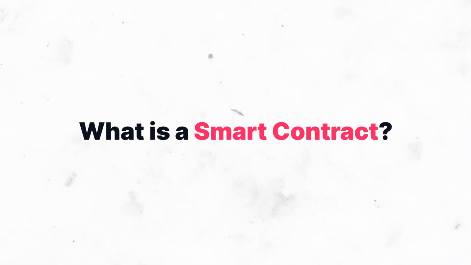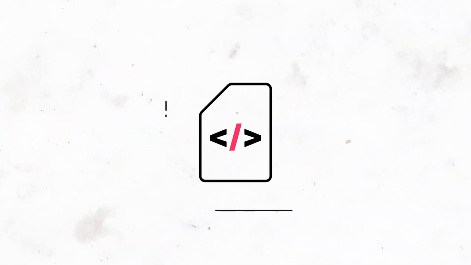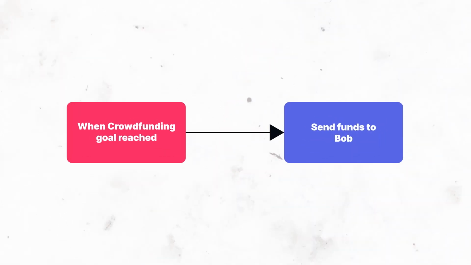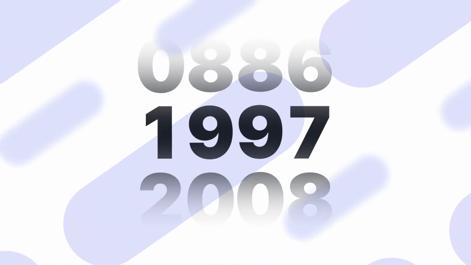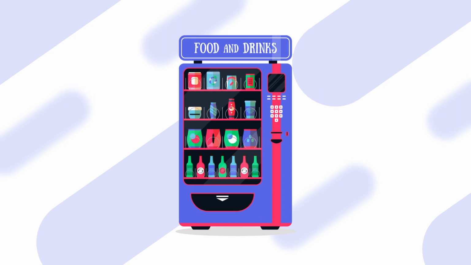What is a smart contract? A smart contract is a program that runs on the blockchain and executes predefined tasks when certain conditions are met. According to Nick Szabo, who mentioned smart contracts for the first time in 1997, the primitive ancestor of smart contracts is the simple vending machine.